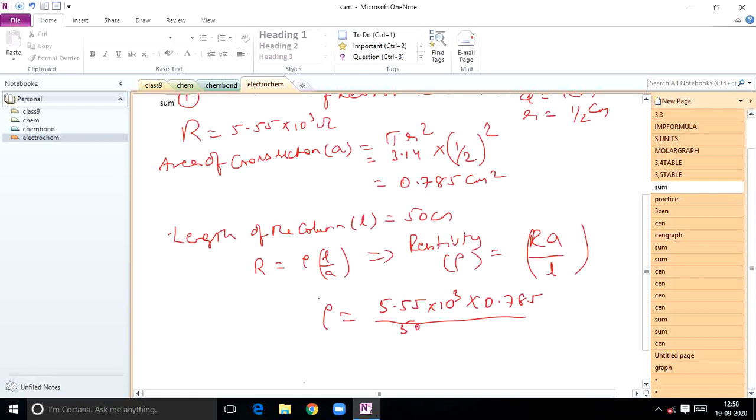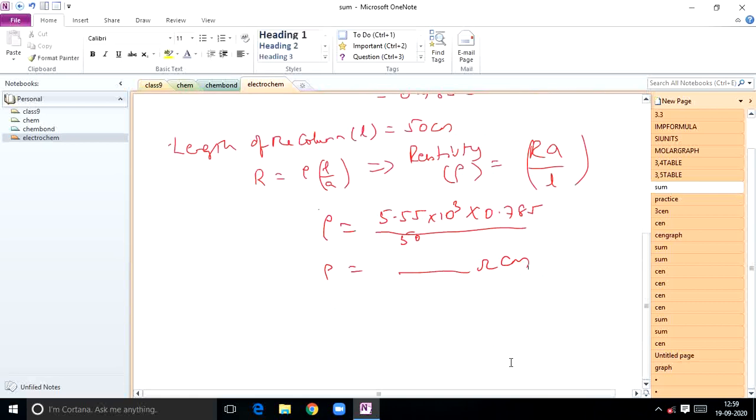Substitute, and finally we will get the rho value in ohm centimeter. If you calculate, you will get 87.135 ohm centimeter. This is resistivity value. Direct formulas only.